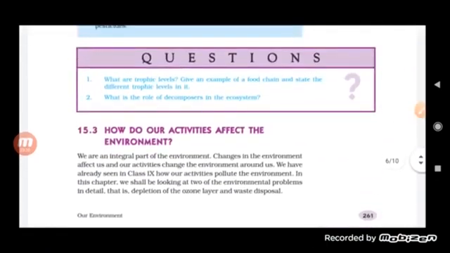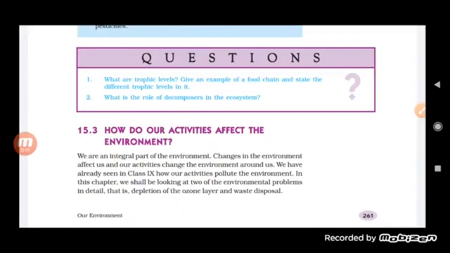Okay, so here one question is, what are the trophic levels? Basically, each level included in the food chain is called a trophic level, which is divided into the first, second, third, or fourth trophic level. Give an example of a food chain and state the different trophic levels in it. We can give any example of a food chain. It can be an aquatic food chain or a terrestrial food chain, and we can divide it into the first, second, third, fourth levels.